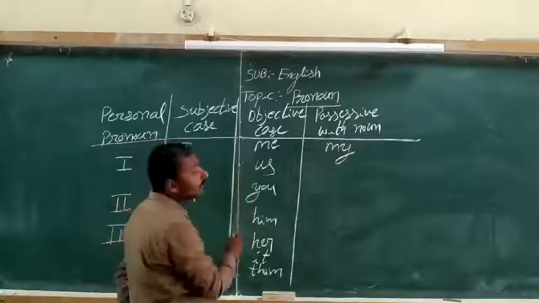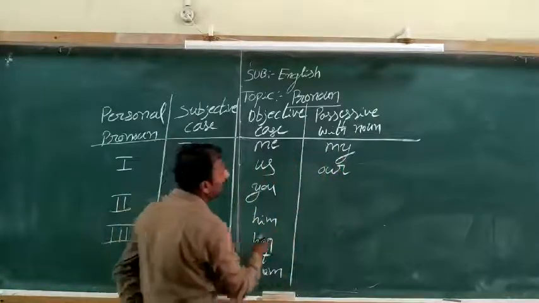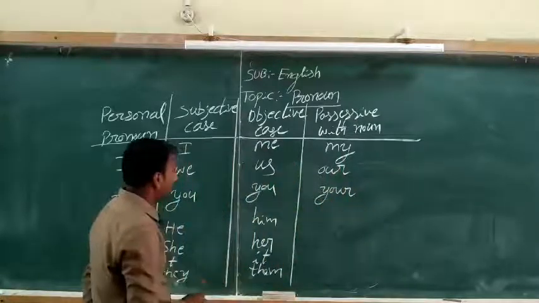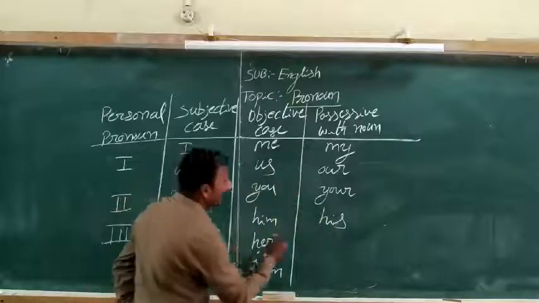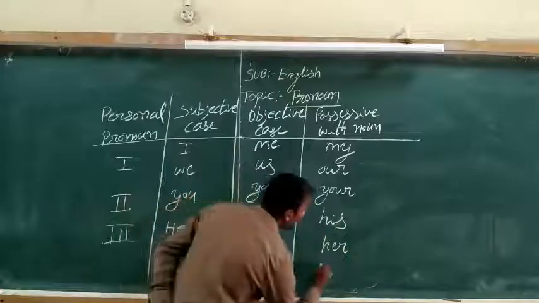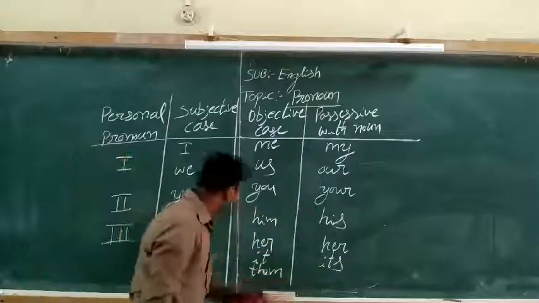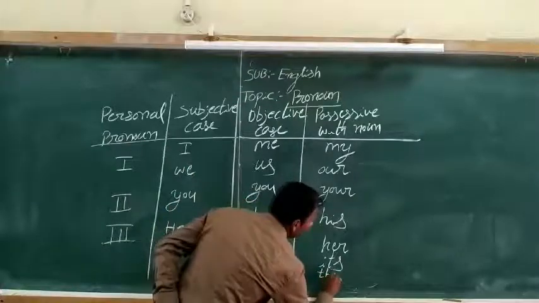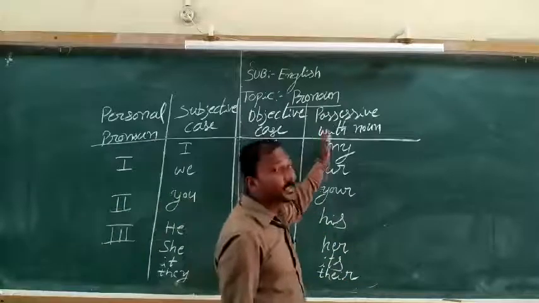Then we, us changes into our, and you changes into your. Him, his; her; it, its, and don't put an apostrophe. Then they, them changes into their. So these are all possessive with noun.